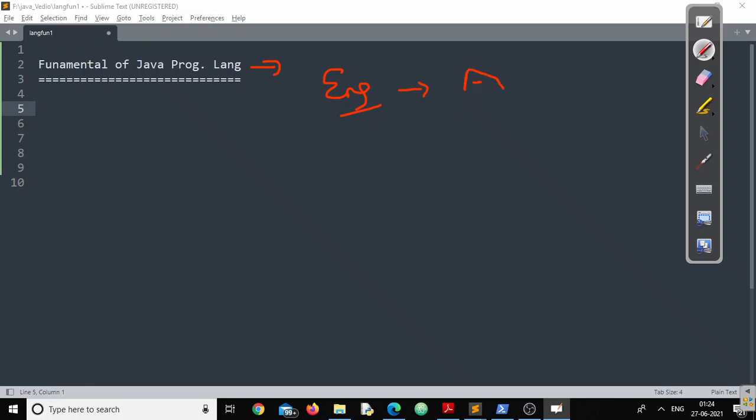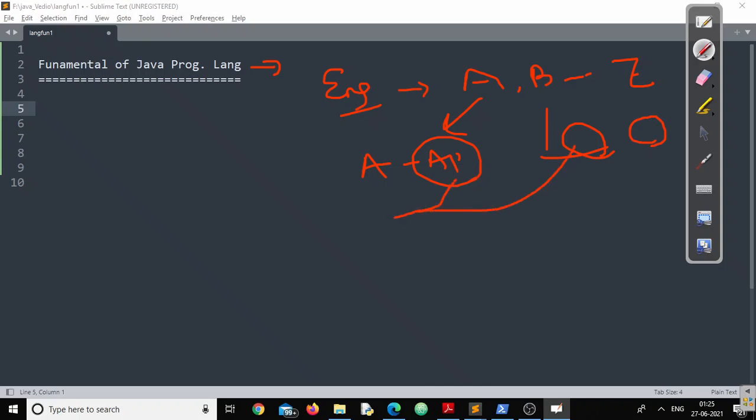Beta, yaad rakho, this is A. Next, this is B. And you are learning all the alphabets from A to Z. Now, after then, what did you do? You have learnt like A for apple, B for ball, like that. And where did apple come from? Where did this ball come from? Where did this cat come from? You can say, sir, these are some of the words which are already there in the English dictionary. So now I am calling this dictionary a library.